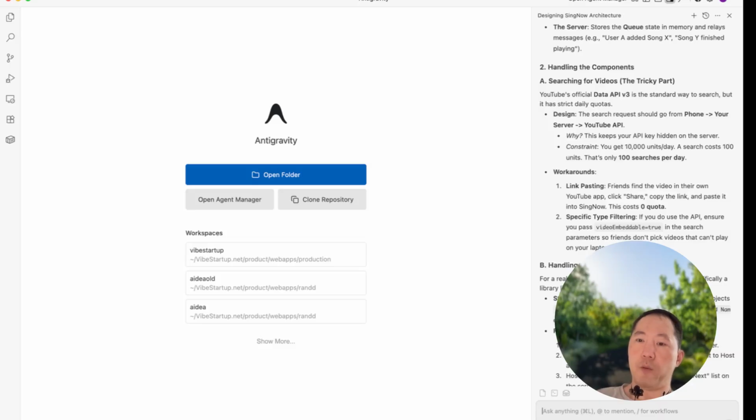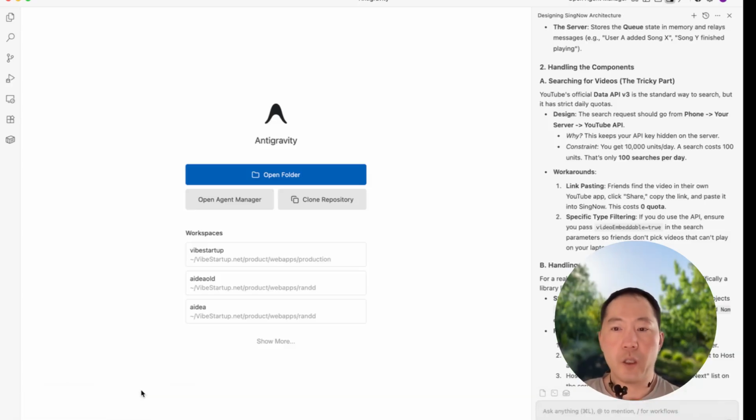I think it's going to be okay for today's demo, but when I launch this thing, I might look for alternate ways to do the YouTube search, because you can imagine your friends, let's say you have 5 friends over, each of them are probably doing at least 30 to 50 searches. So that already blows past the quota just for one party. If you want to host multiple parties, then you're having real issues. So that is an issue, but everything is kind of laid out. So I think I'm ready to start building. Let's start.